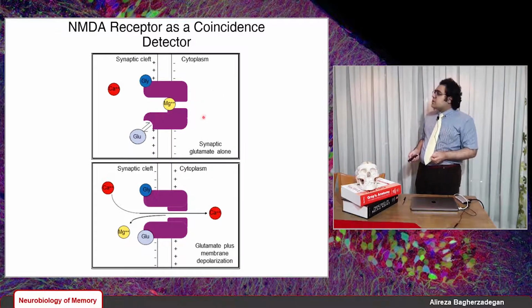So here, for example, you can see that the inside of a cell is still relatively negative to the outside, so it's not depolarized yet. So we have glutamate here, but this magnesium ion is still blocking the NMDA receptor. But here we have depolarization, and then the magnesium ion is relieved, and the calcium ions can get in. So that was just about NMDA receptors. Very short introduction to NMDA receptors and how they're activated.